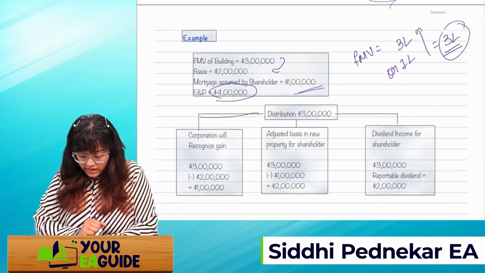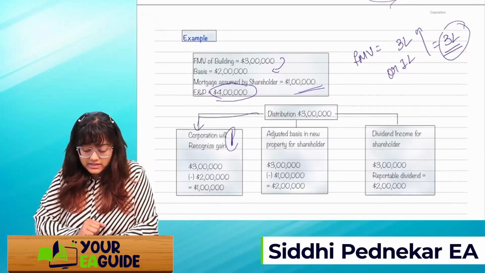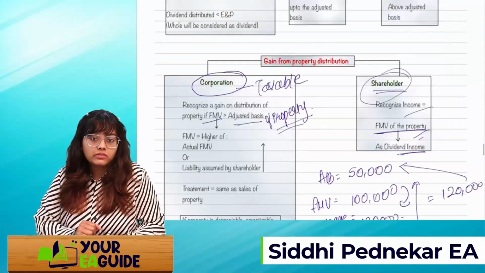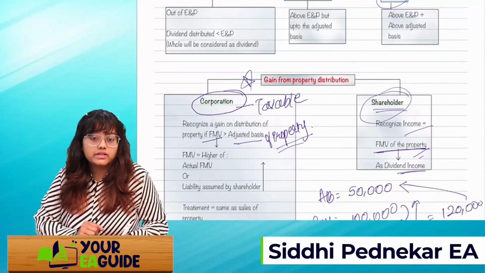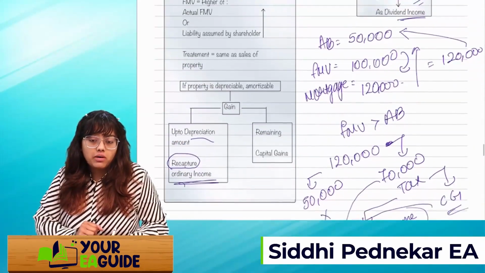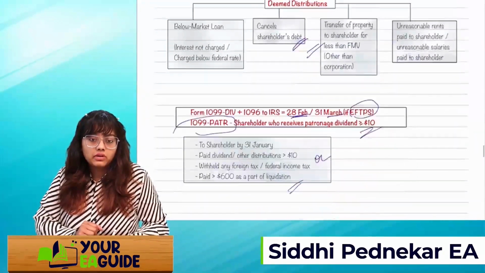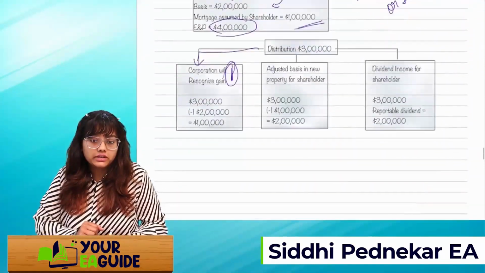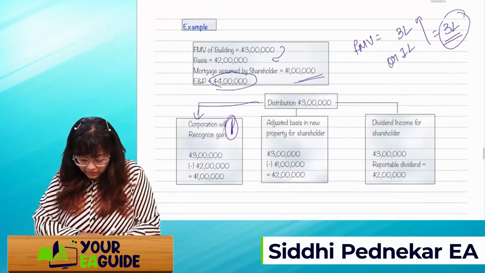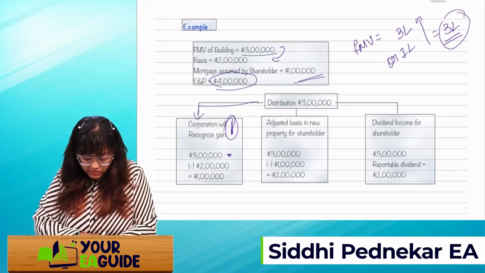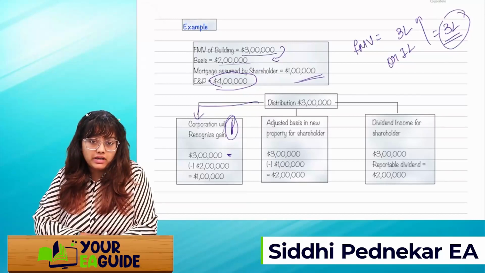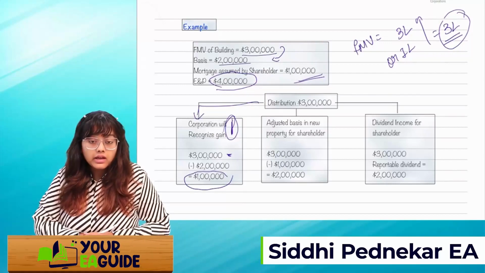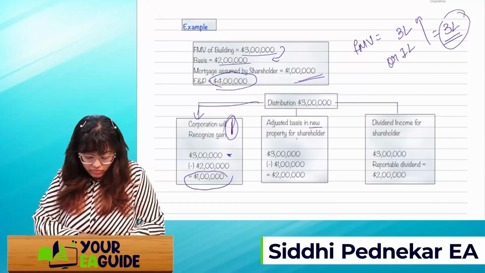Out of this 3 lakh, corporate will recognize the gain. Remember the first scenario from these two tables? We are looking at the example for this. Let's see how much gain the corporation will recognize. So 3 lakh is the FMV of the building minus adjusted basis of the building. Okay. What is my gain? It's 1 lakh.